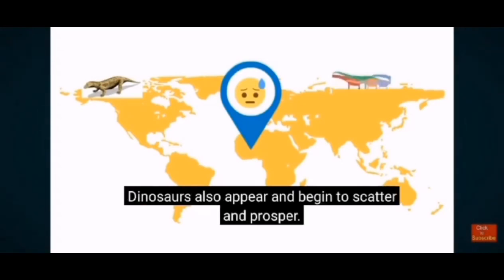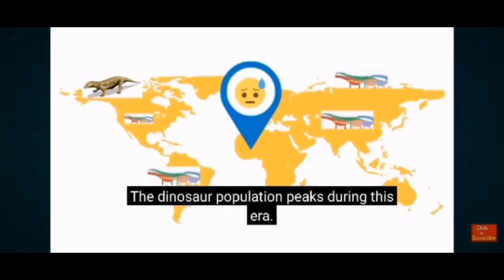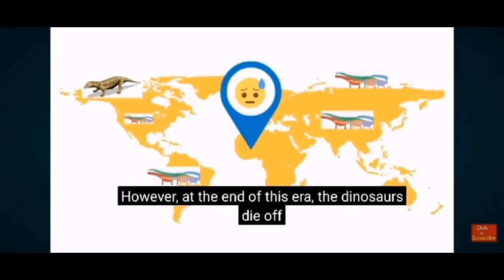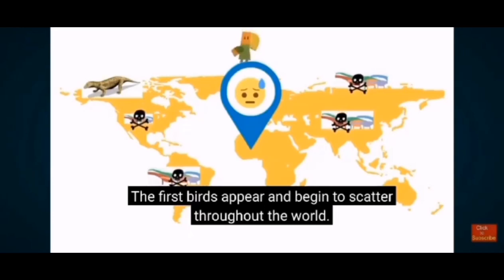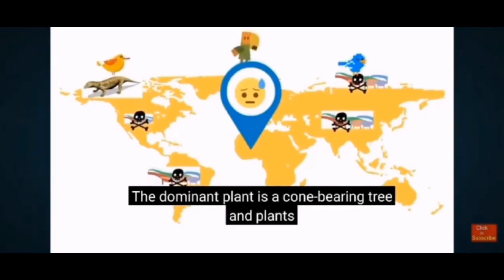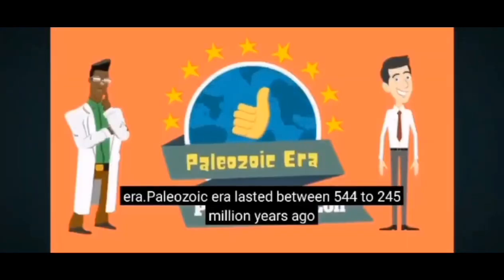Dinosaurs also appear and begin to scatter and prosper. The dinosaurs' population peaks during this era. However, at the end of this era, the dinosaurs die off. The first birds appear and begin to scatter throughout the world. The dominant plant is a cone-bearing tree.